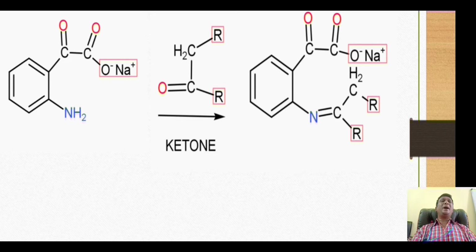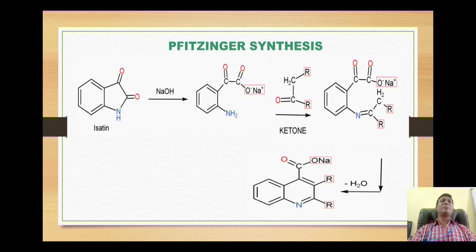Now this imine consists of these two protons on this carbon and we have a carbonyl oxygen over here. So these two protons and this oxygen will be liberated out as a water molecule. As the water molecule is liberated out, this carbon makes a bond with this carbon and this whole COO minus Na group will remain intact on this carbon.